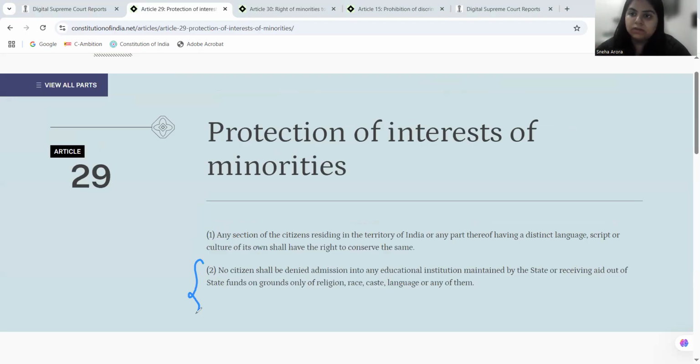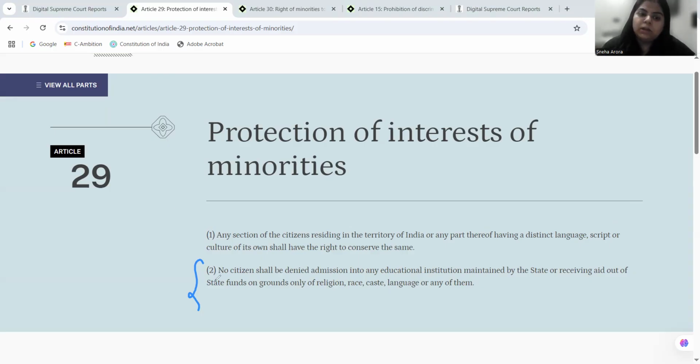But 29 clause 2, which is also falling in the protection of minority rights, is saying that any educational institute that is maintained by the state fund or is also receiving aid out of state fund shall not deny admission to anyone on the basis of religion, race, caste, or language, or any of them.